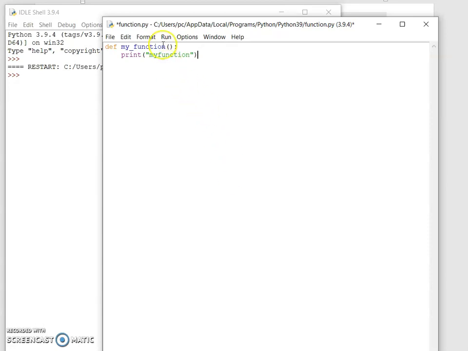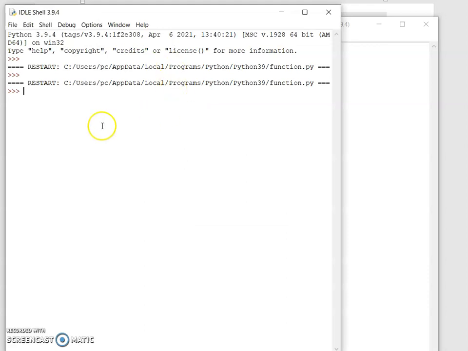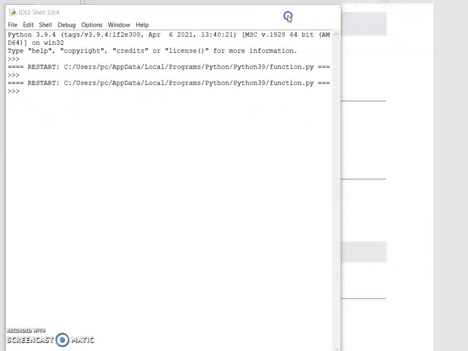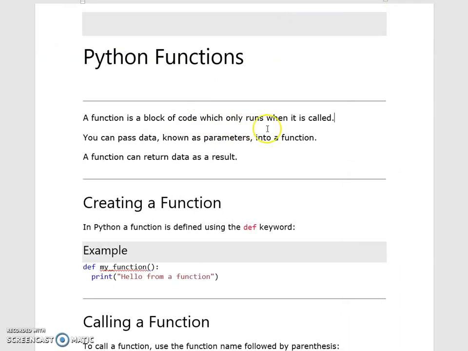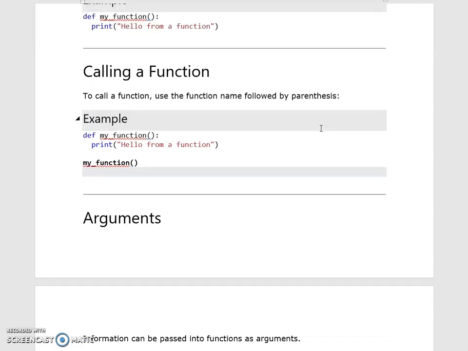Next run this. After running we haven't got any output, because a function is a block of code which only runs when it is called. That means the block of code should execute only when it is called. Here we haven't called the function. So let's learn how to call a function.